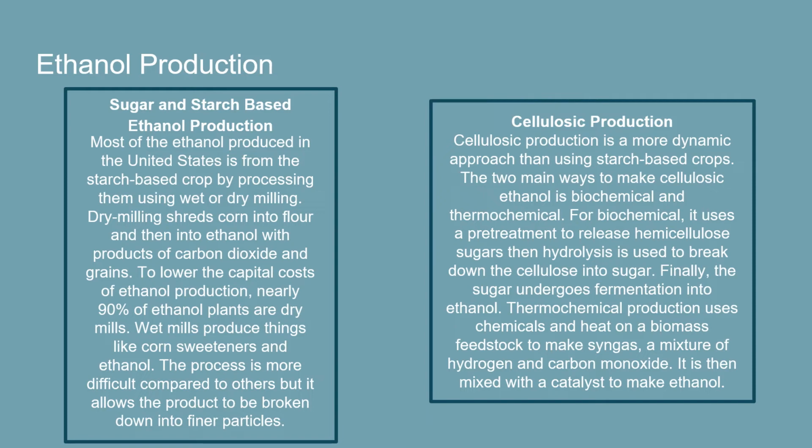Thermochemical production uses chemicals and heat on a biomass feedstock to make syngas, a mixture of hydrogen and carbon monoxide. It is then mixed with a catalyst to make ethanol.